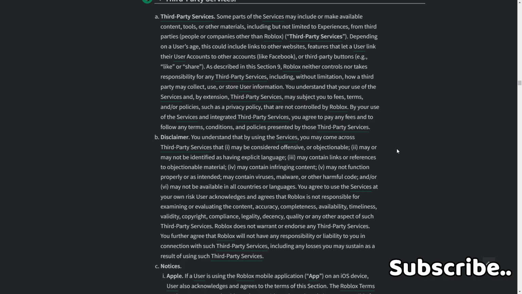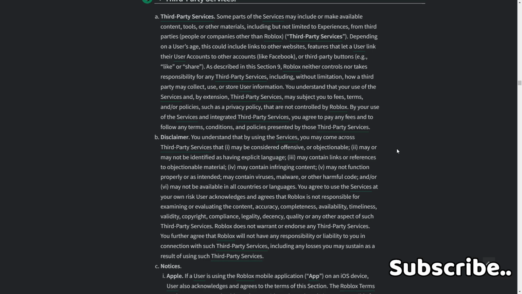1. that may be considered offensive or objectionable. 2. May or may not be identified as having explicit language. 3. May contain links or references to actionable material. 4. May contain infringing content. 5. May not function properly or as intended. May contain viruses, malware, or any harmful code. And or 6. May not be available in all countries or languages. You agree to use these services at your own risk.